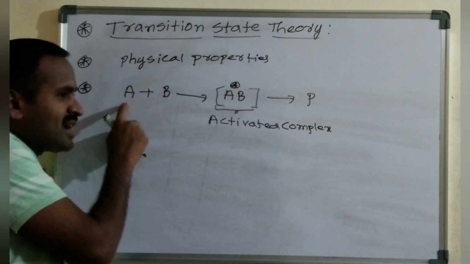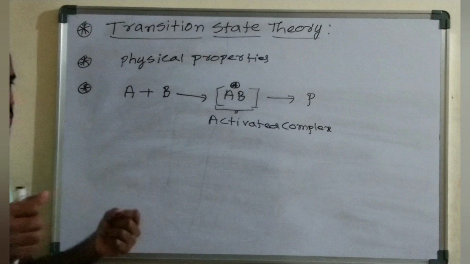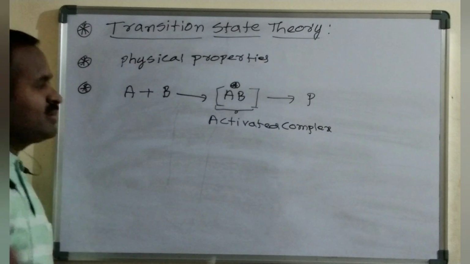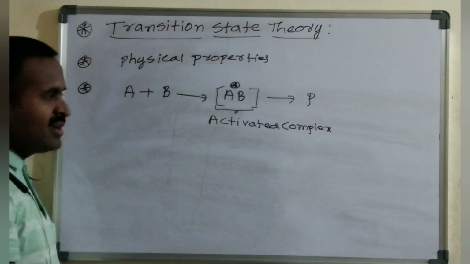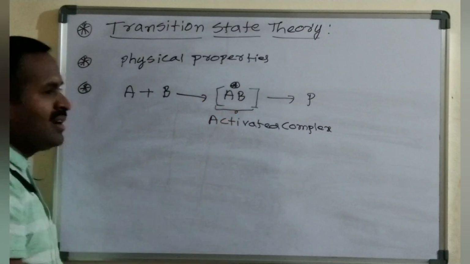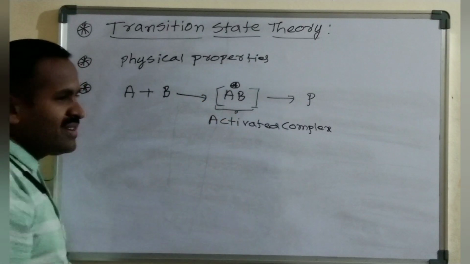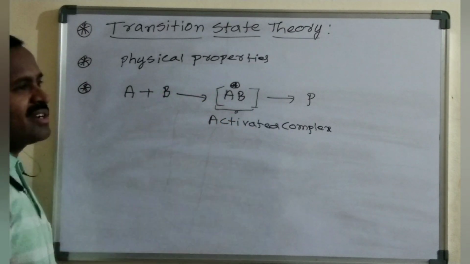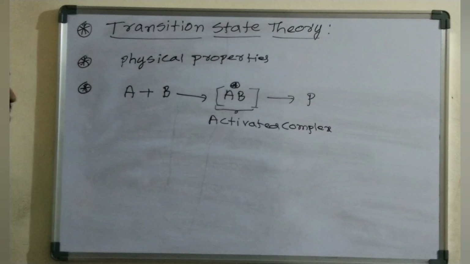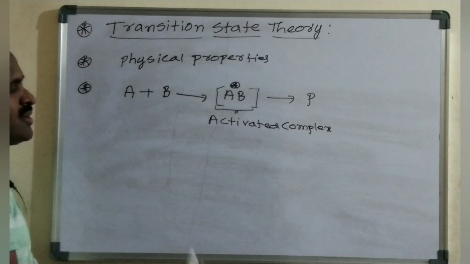High energy molecules collide with each other and form a highly unstable cluster type of molecule, also called the activated complex. This activated complex may be converted back into the reactant, or it may be converted into the product.